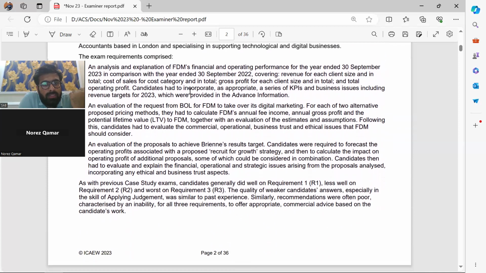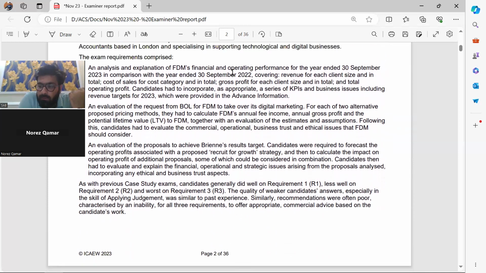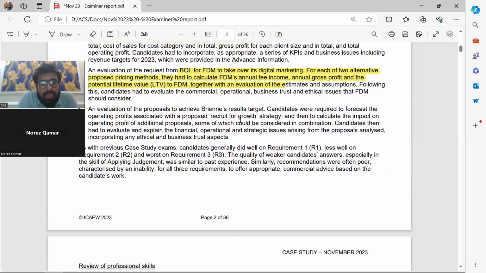There were these three requirements, right? One was the performance, and the other one was the performance. The other one was bowl, which we haven't attempted yet. We have attempted only the first one, and the third one is achieve Briani's result. Now, candidates were required to forecast to the recruit for growth strategy. So there were some strategies that should be pursued.